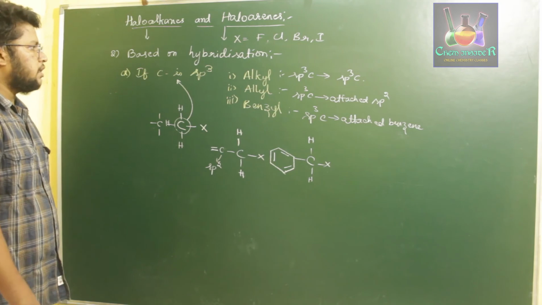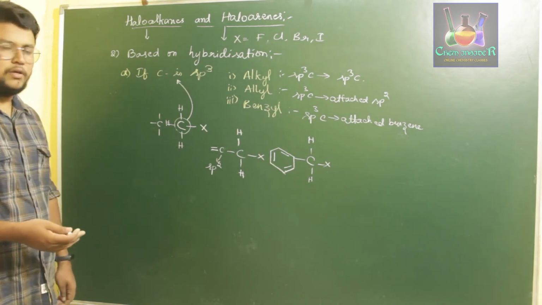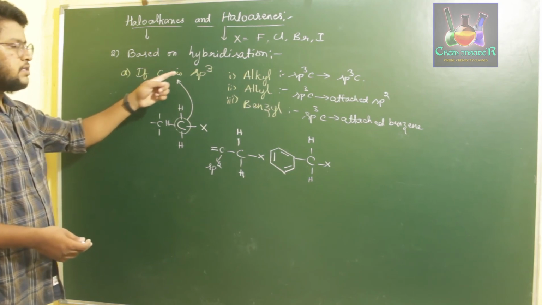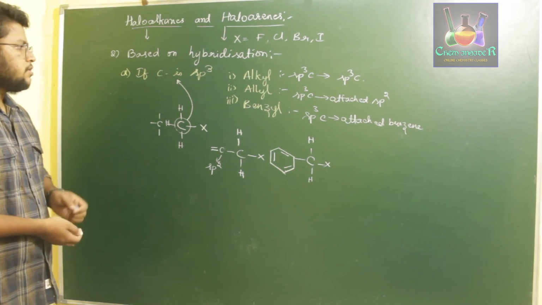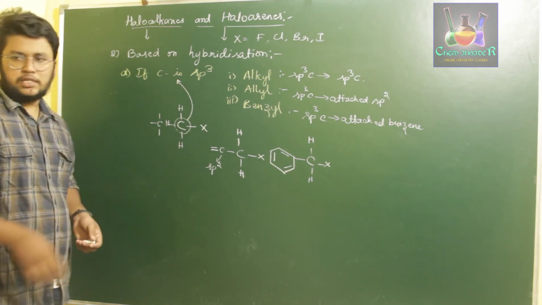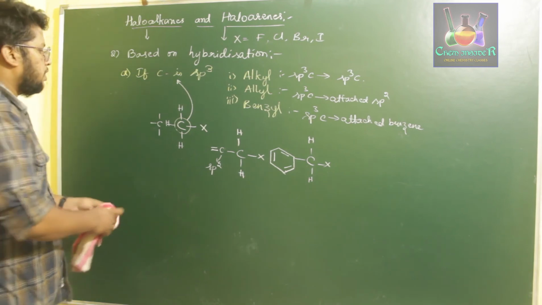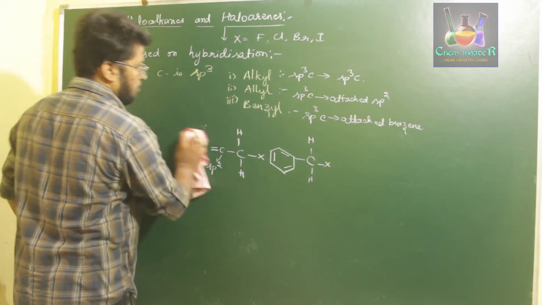Okay, so these are the three different types of haloalkane which can be observed if our carbon is sp3. So this is about halogens with sp3 carbon. Next we are going to discuss haloalkanes in which our halogen is attached to an sp2 carbon.